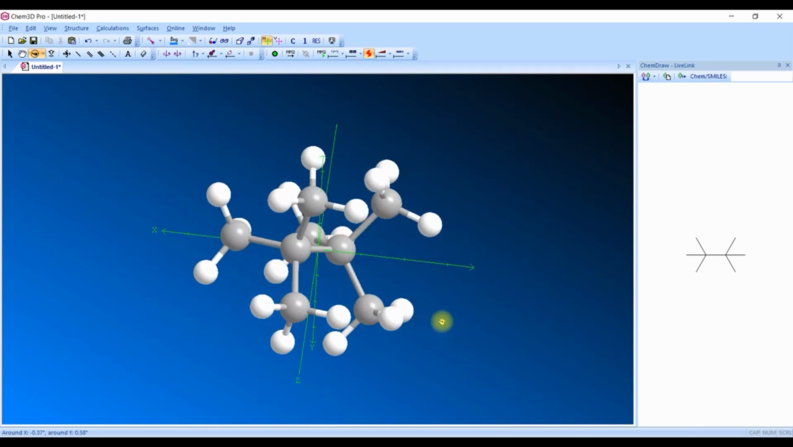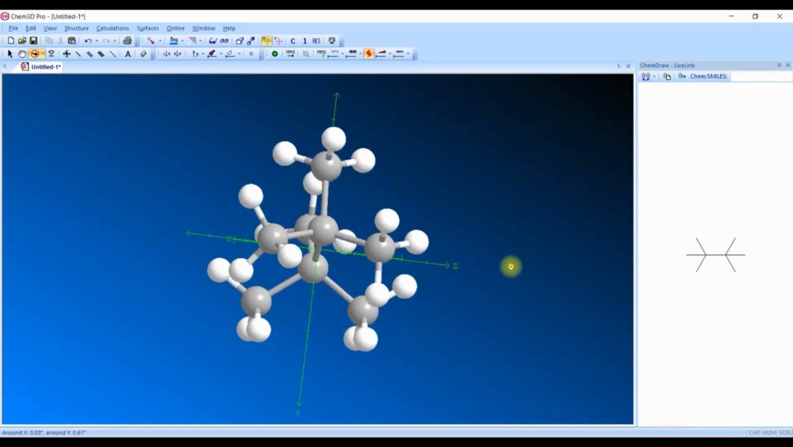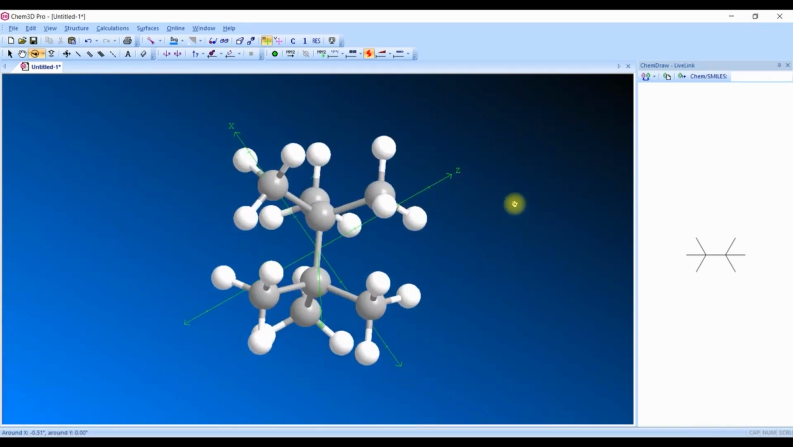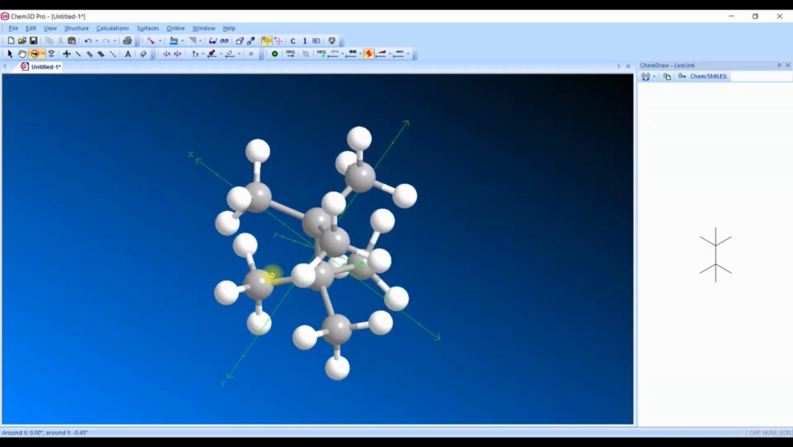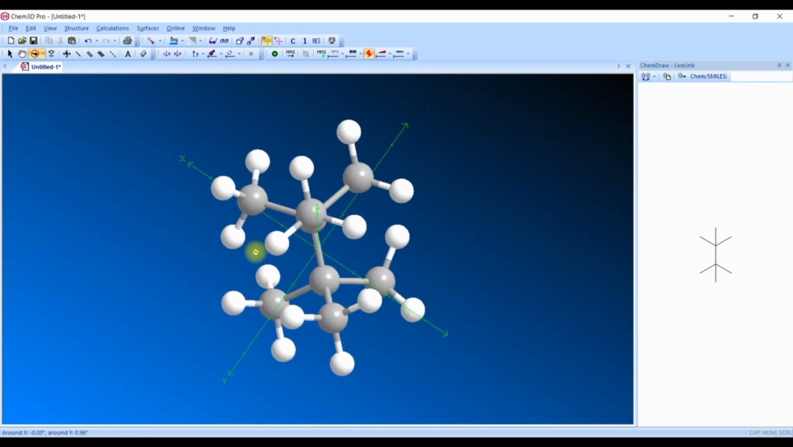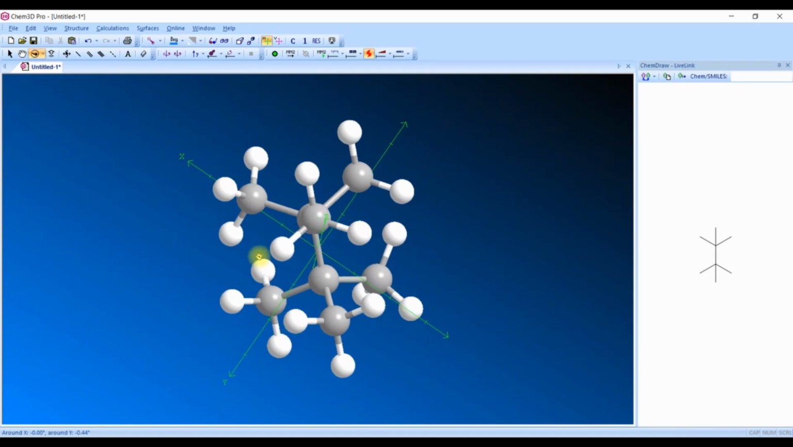Okay, now let us change the angle. Along with the y-axis let us rotate it, only for 60 degrees. Now we will get the staggered conformation. All the methyl groups are present in the middle of the carbon atoms. So whatever we get, if we rotate along with 60 degrees angle, we will get the staggered conformation here.